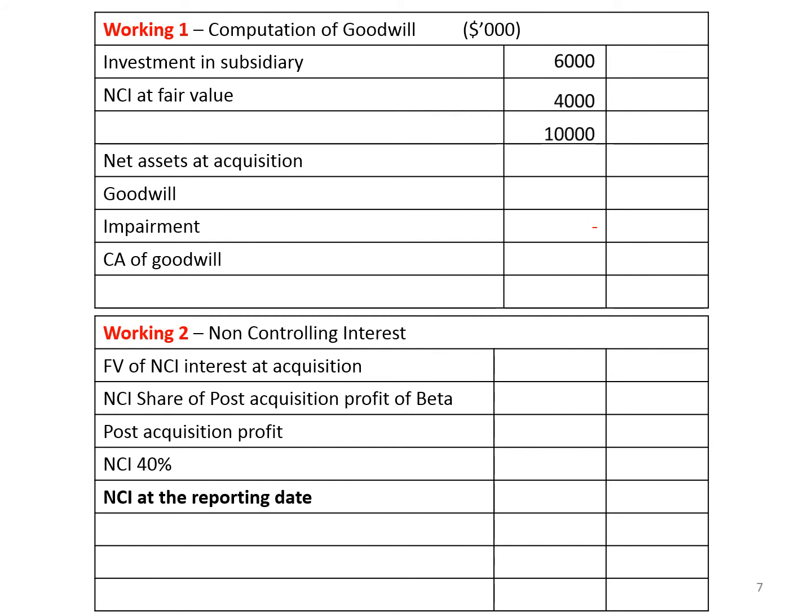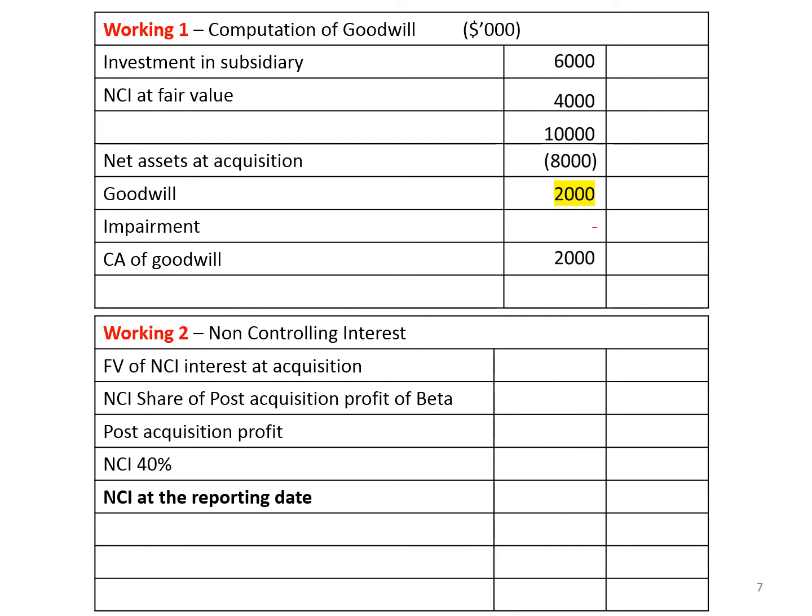From this we deduct net asset as at the date of acquisition. We've identified this in the previous slide. Net asset at the date of acquisition 8,000. So accordingly, goodwill is 2,000. And as we read the question, there's no information about the impairment. So the carrying amount of goodwill is 2,000. So you can put this 2,000 in your consolidated statement of financial position right now as the goodwill.